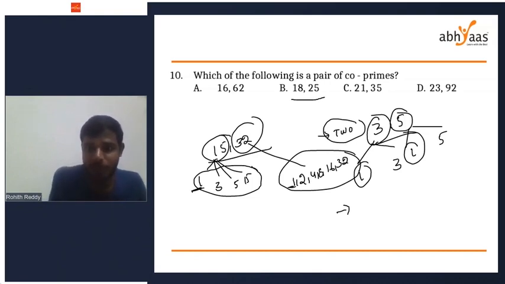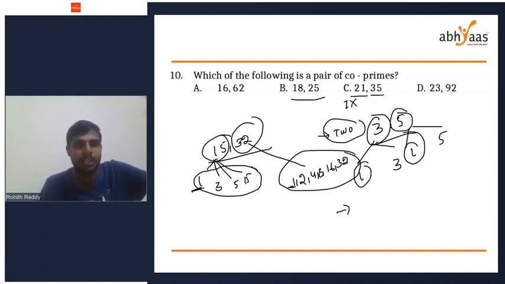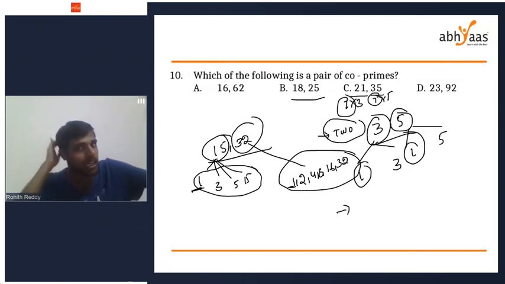See, 18 and 25. Before doing 18 and 25, I'll do 21 and 35 first. Are 21 and 35 co-primes? 21 is 7 into 3, 35 is 7 into 5. So they have one common factor, 7, and 1 is also a factor. So 21 and 35 are not co-primes. That is fine. Next, 23 and 92. Among 18 and 25, and 23 and 92, which two pairs are co-primes?